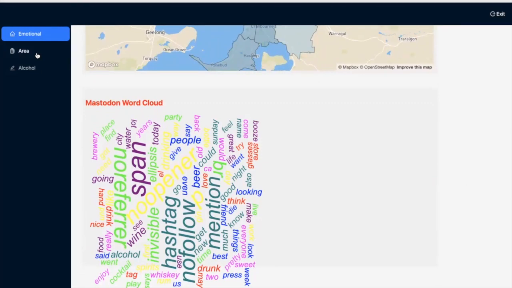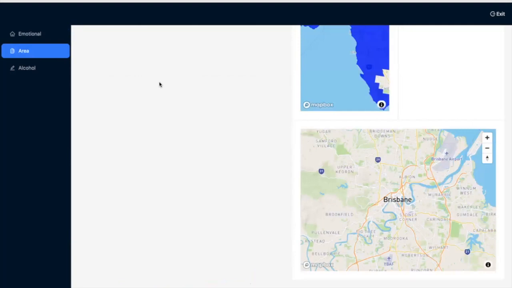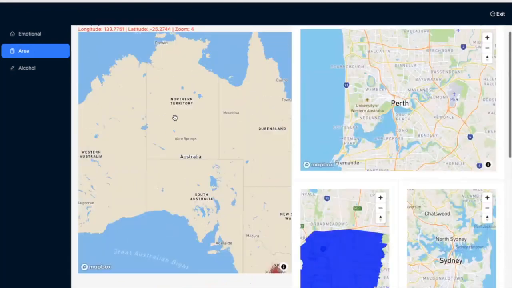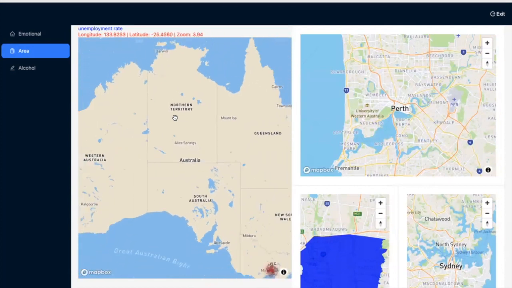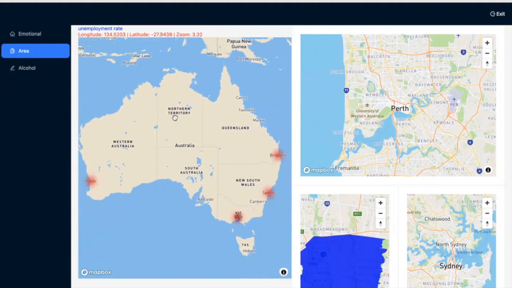So the second scenario is about the question: is there a correlation between the number of alcohol-related tweets and the number of unemployed people in specific regions? The graph here shows the map of Australia, and as we can see, the red dots represent the cities with a high number of unemployed people. Perth, Melbourne, Brisbane, and Sydney are the cities with notable unemployment.